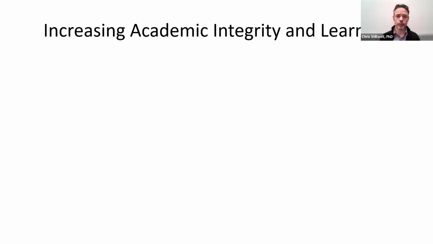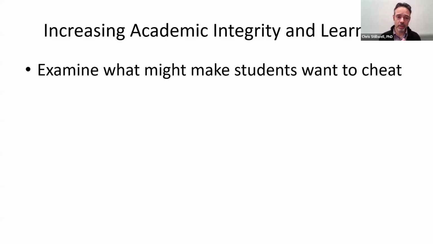Now, a couple other things though, for increasing academic integrity and learning and reducing cheating, just a few more things I want to share with you in closing. One is maybe we should examine what might make students want to cheat. Perhaps we are putting a lot of pressure on students to do too many assignments at the same time. Maybe there's something that's a little bit unreasonable in our expectations. Maybe there's something that we can change about the way we structure our assignments and our deadlines that will give students more of a sense that it is possible for them to complete them without any kind of cheating.